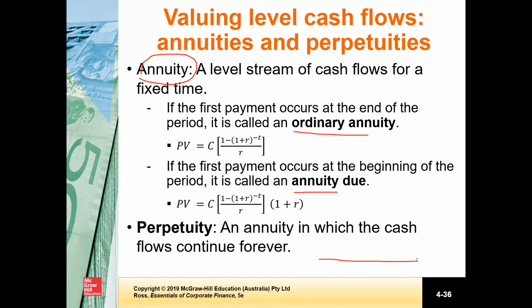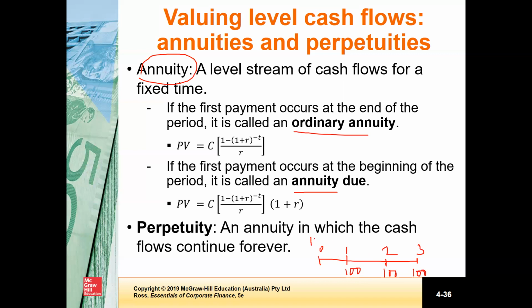Okay, so for example, if this is a 3-year cash flow, for example, 1, 2, 3, if the cash flow starts at the end of our first period, for example, this, then it is an ordinary annuity.